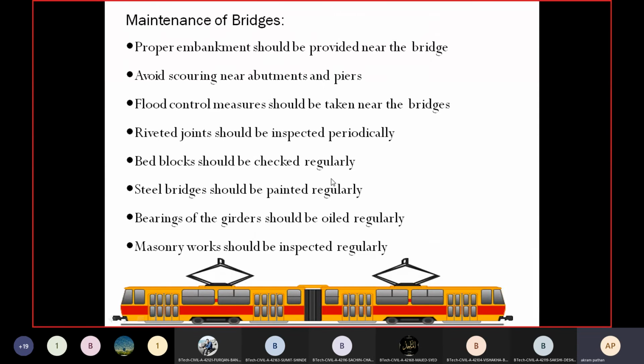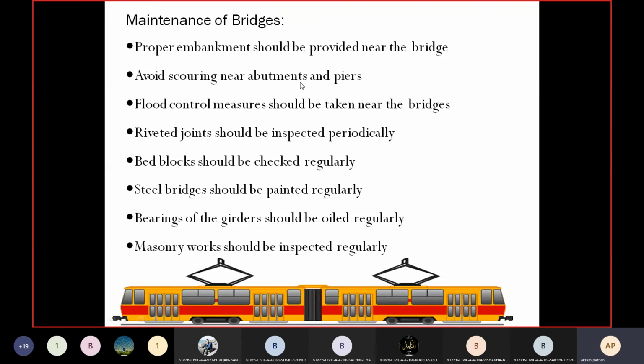Then also in case of the maintenance of the bridges, proper embankment should be provided. The bridges are constructed across the river. While crossing the river we need to construct the bridges, and over the bridges there will be a railway track, if you want to construct a new one. So proper embankment should be provided near the bridges.